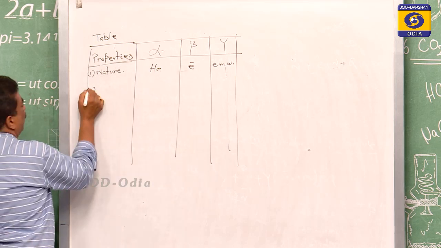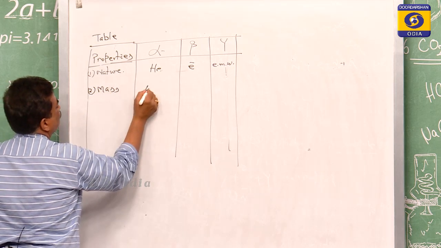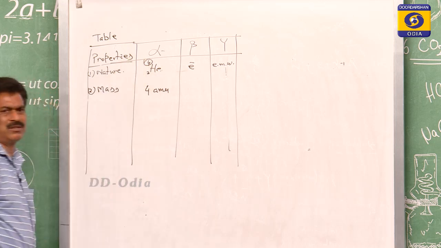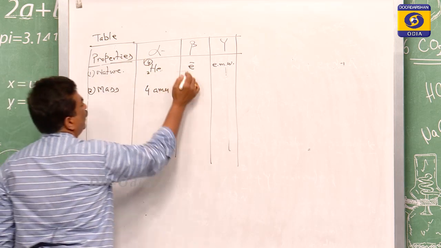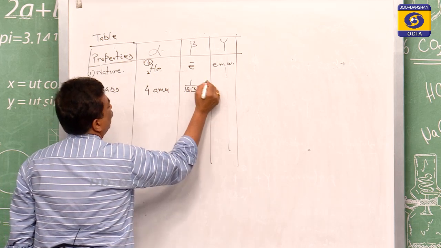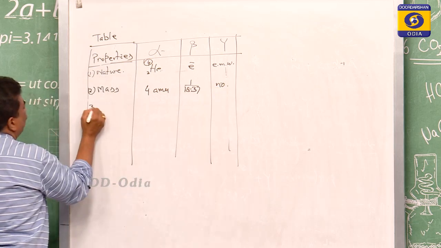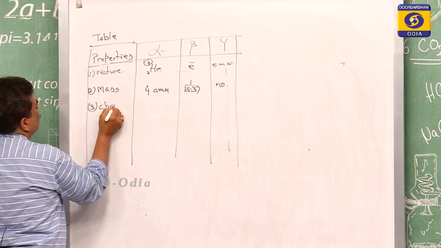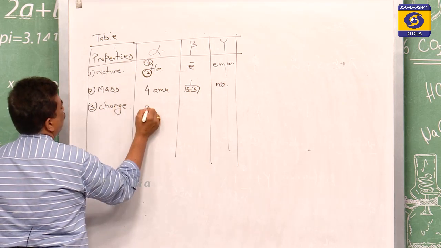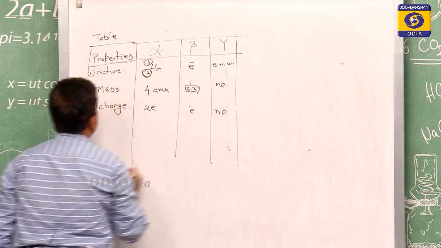The second one, the mass. The mass of the helium is 4 AMU, He-2-4, so 4 AMU is its mass. The electron is 1/1837 AMU, and gamma has no mass. Then third, charge. The charge of alpha is 2e, that of the electron is e, and gamma has no charge.